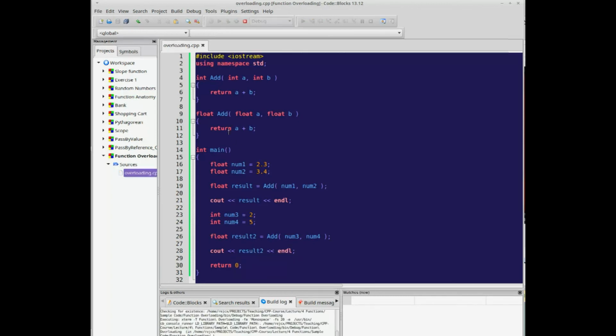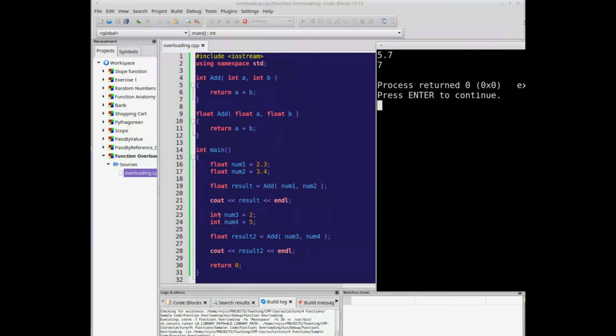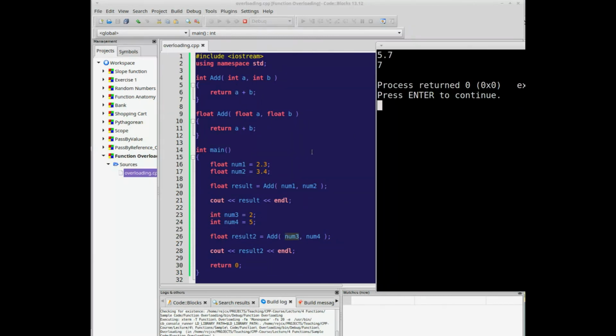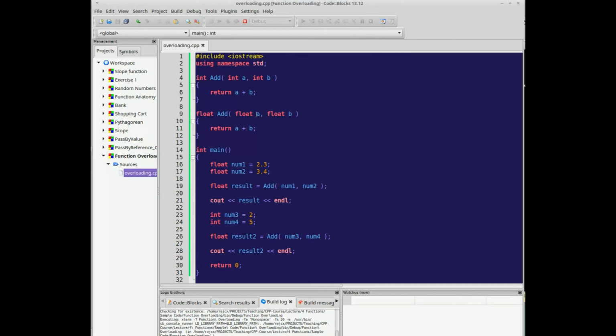the way C++ knows which one to call is based on the data types of your arguments. So here it knows just to call the integer version, and here it knows to call the float version.